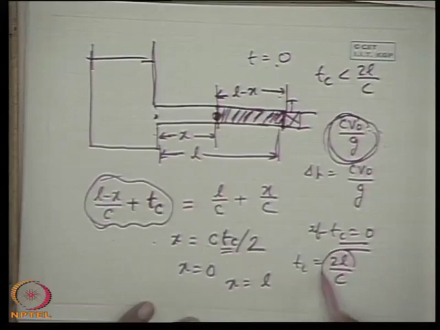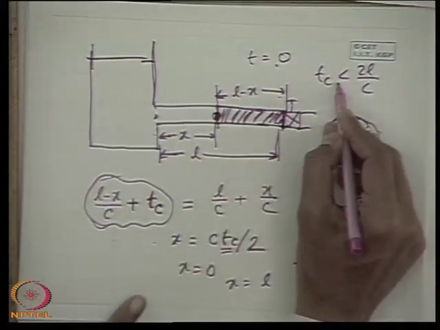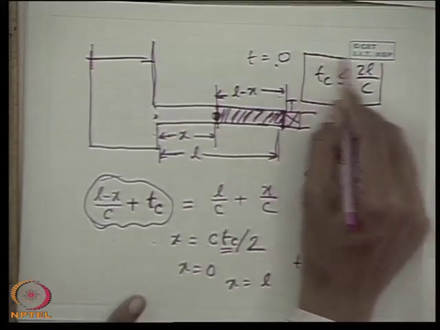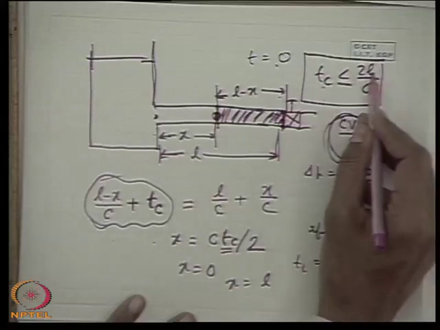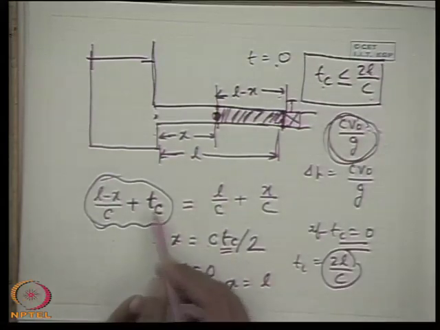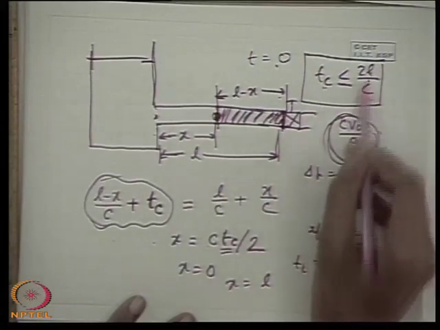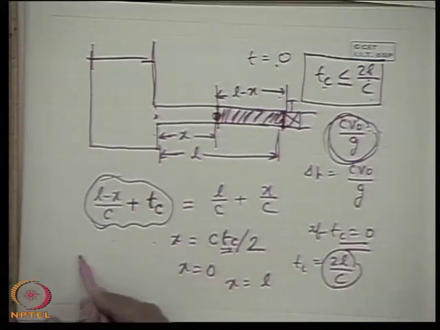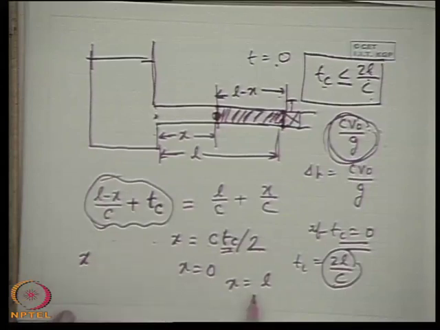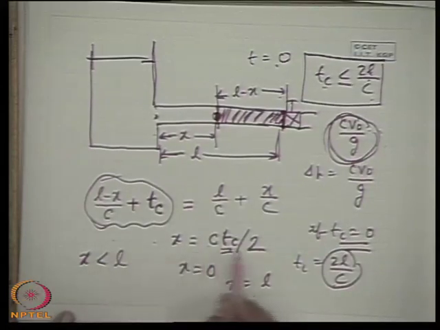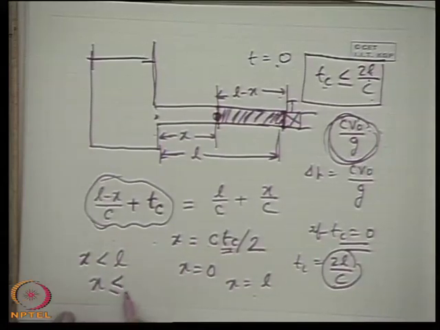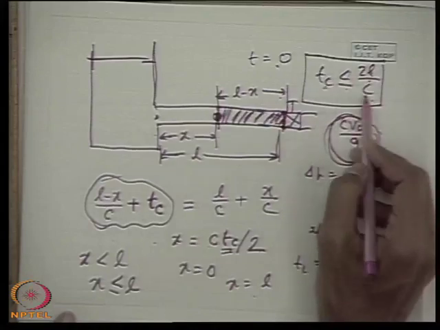So when Tc is equal to 2L by c, the maximum pressure rise will occur only at the valve end. But for Tc less than 2L by c, x will be less than L. That means x is less than or equal to L for Tc less than or equal to 2L by c.